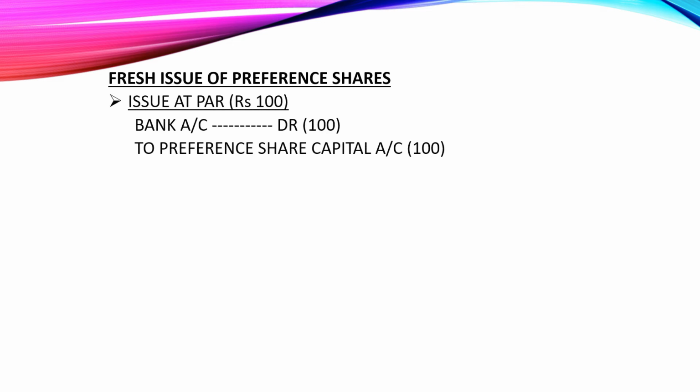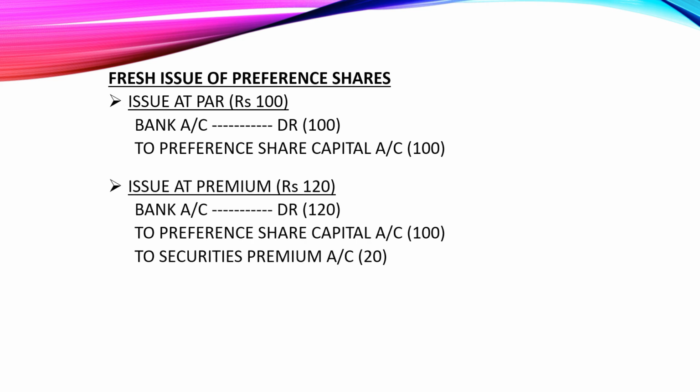What do you mean by par? If the value is 100, then 100 rupees is the issue price. So the entry will be bank account debit to preference share capital, 100 rupees.